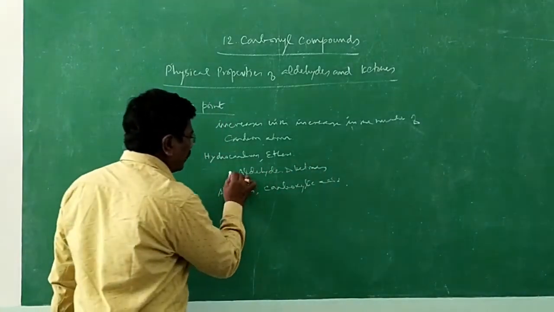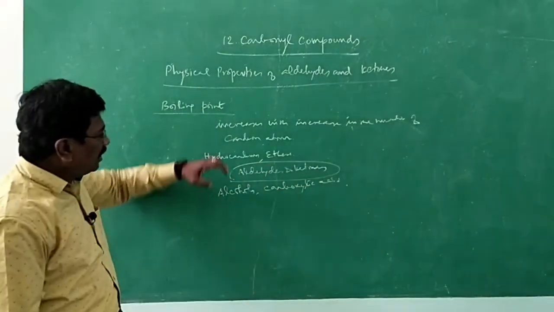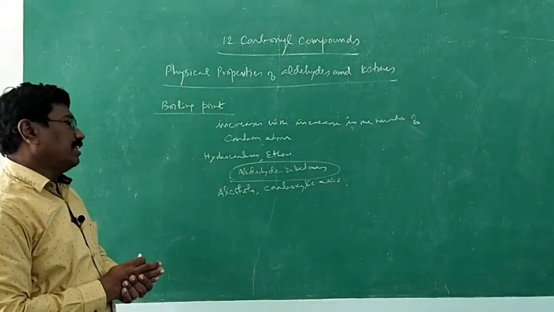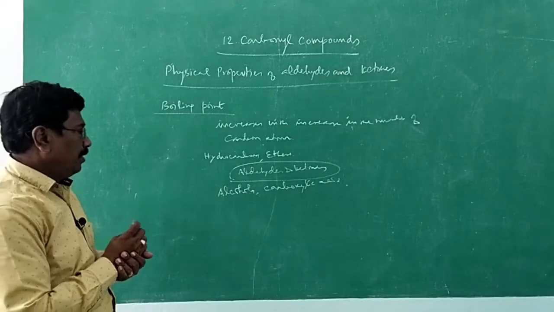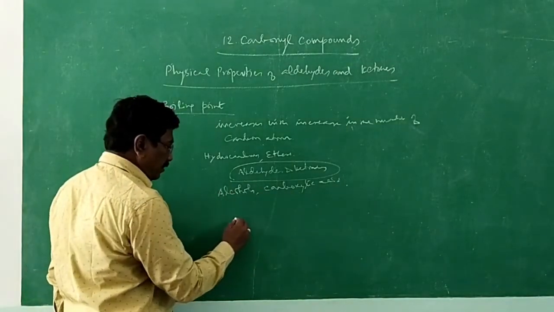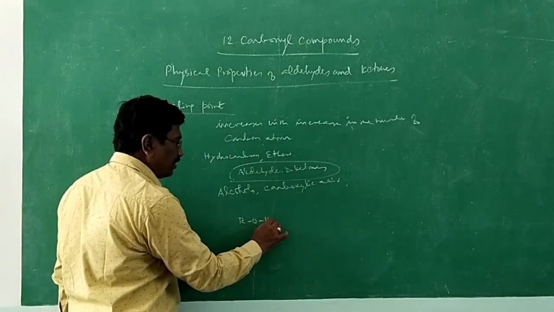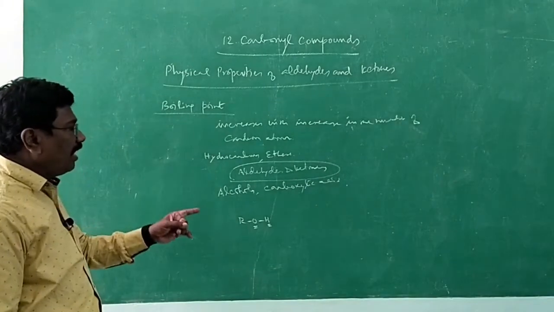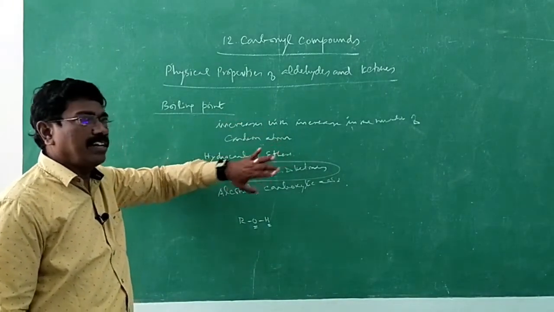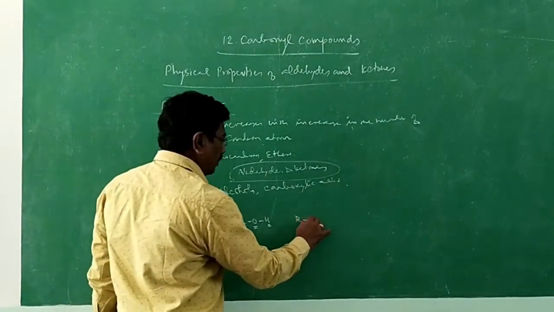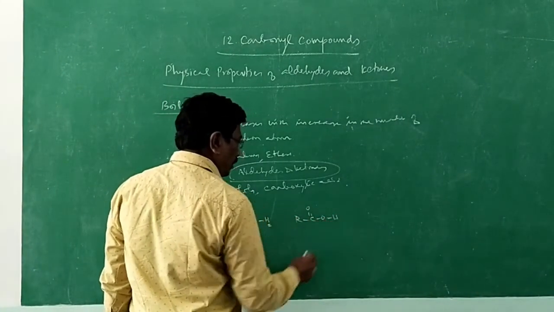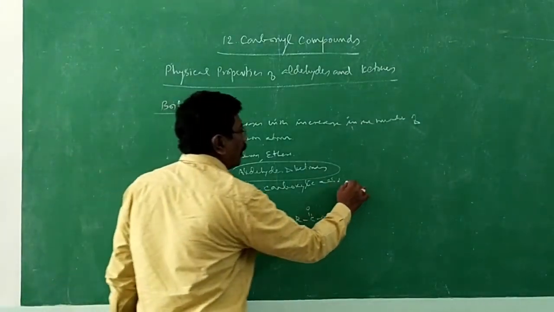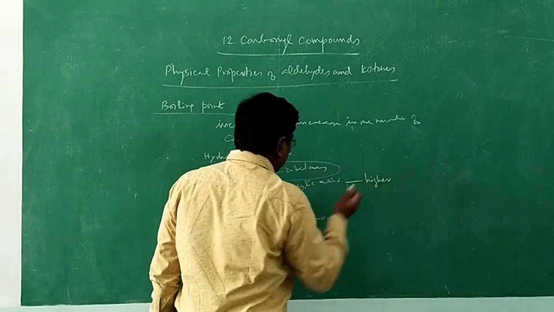So aldehydes and ketones have higher boiling point than the corresponding hydrocarbons and ethers, but lower boiling point than alcohols and carboxylic acids. Why so? In the case of alcohols and carboxylic acids, they are involved in hydrogen bonding because of the presence of more electronegative oxygen and then hydrogen. Such hydrogen bonding is not possible with aldehydes. Similarly with carboxylic acids, the hydrogen bonding seems to be stronger and therefore they have higher boiling point than aldehydes and ketones.